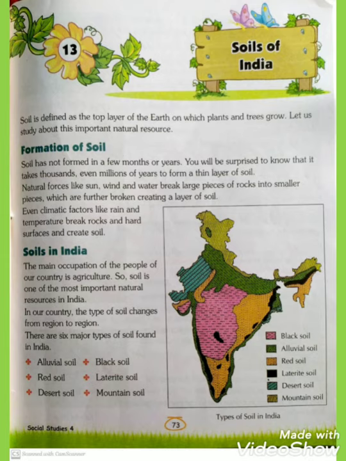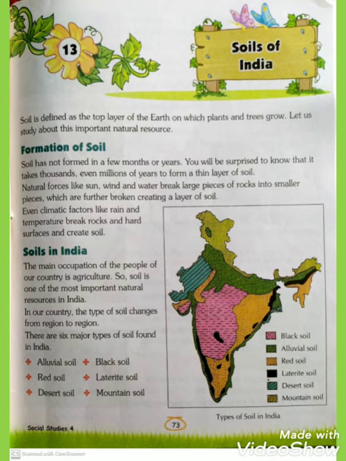Now let's see formation of soil. Formation means the act of making or developing something. Soil has not formed in a few months or years. Formed means made. It takes too much time.